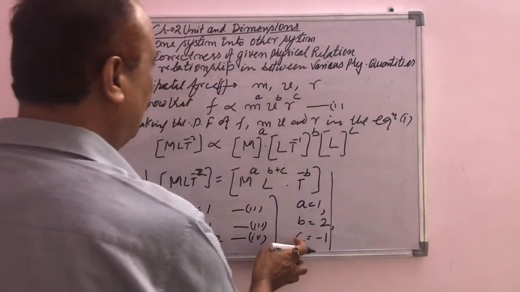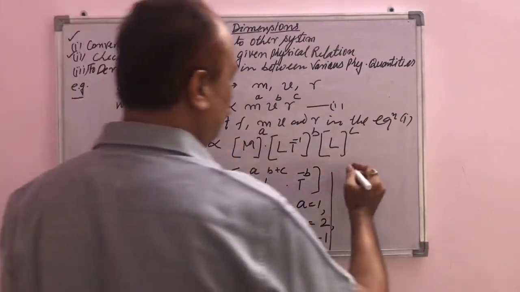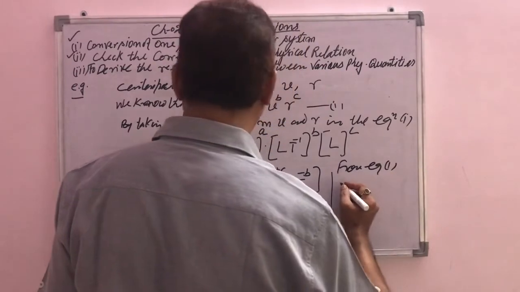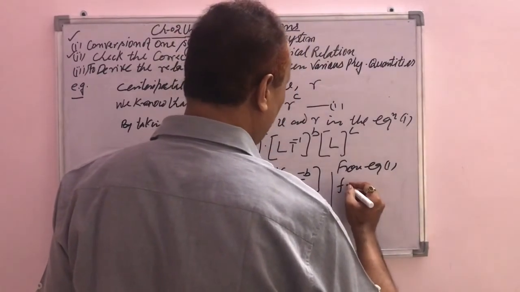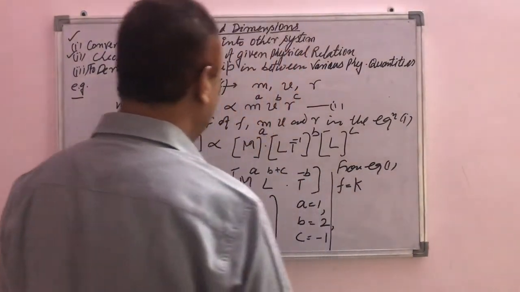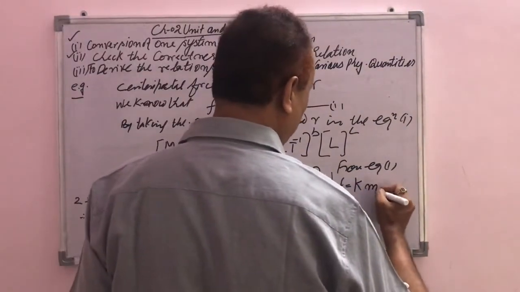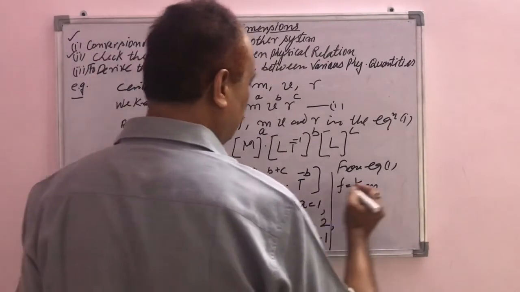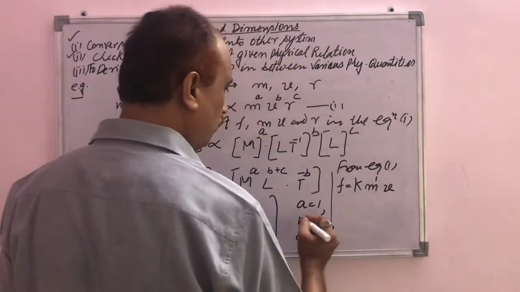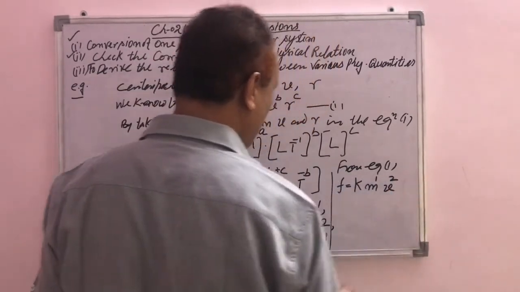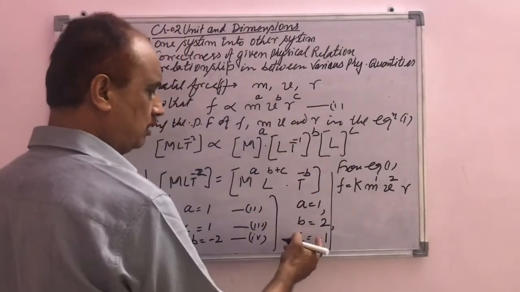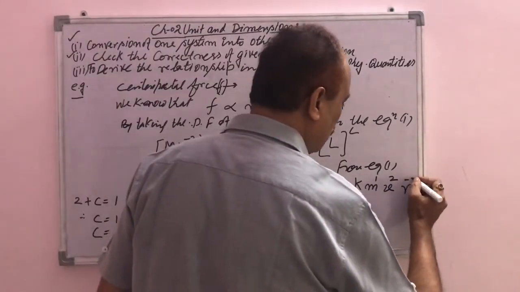Now put these dimensions in equation number 1. From equation 1, F is proportional to; when we remove the proportionality, we write some constant k. So k times m to the power 1, then v to the power b, and b equals 2, so that is 2, and r to the power c, here c equals minus 1, so we put minus 1.